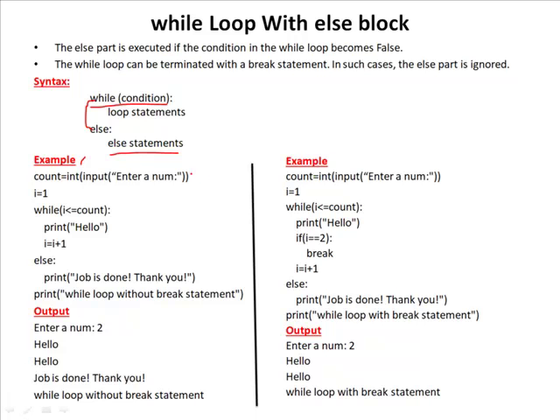For example, count value is 2. That means here in this program, I just want to display the string hello for 2 times because count variable value is 2 and I initialize it by 1 and the condition is 1 less than or equal to the count value is 2, so 1 less than or equal to 2 condition is true, so it enters into the while block to display the statement that is hello.